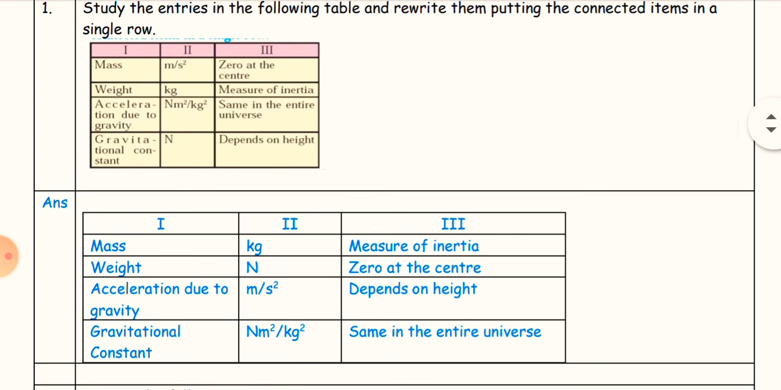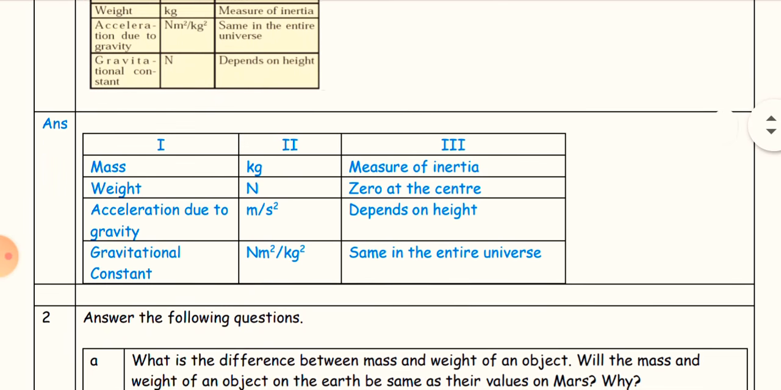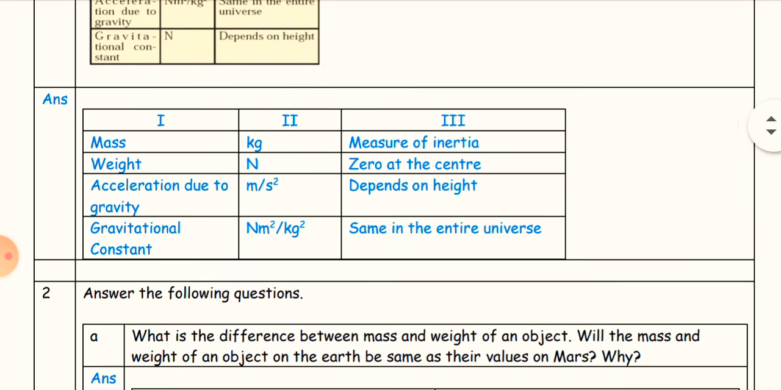In the answer, all the pairs are matched. See in the answer: mass, the unit of mass is kg, and the property is measure of inertia. Weight, the unit of weight is Newton, and it is 0 at the center. Acceleration due to gravity, unit is meter per second square, depends on height. For gravitational constant, unit is Newton meter square per kg square, same in the entire universe.